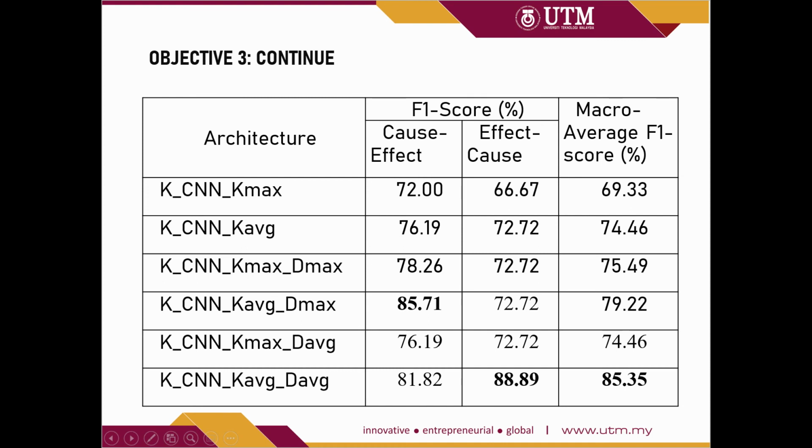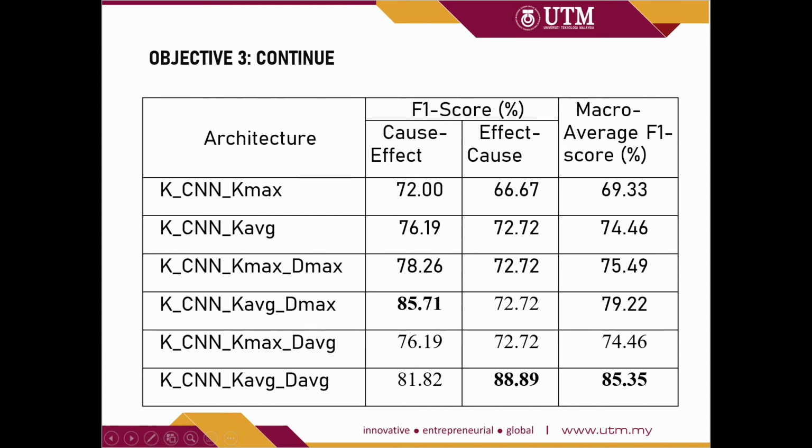And from the last two architectures, we can see that the data-oriented channel using the average pooling layer can improve the performance also. It can also show that the knowledge-oriented channel with the average pooling layer can work well with the data-oriented channel, because the data-oriented channel with average pooling layer has increased the performance, but with the knowledge-oriented channel using the max pooling layer, the performance is not increased much.